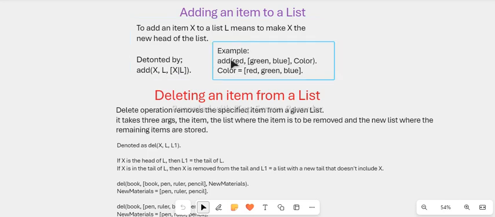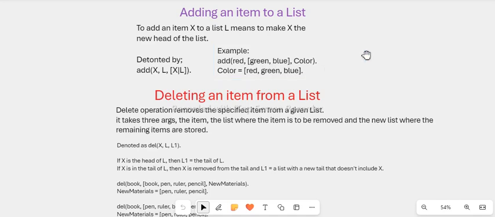So we have an example. We have add and we have some colors. We have red, that is the new item we want to add. Then we have a list, green, blue, and we have the variable, that is the new list that we want to generate. So we want to add red to the list green, blue, to generate a new color list. So we have color equals red, that is the new item. The new item has become the head of the list, so red. Then green, blue, that is the previous list, which has now become the tail of the new list. So that is it for the add operation.